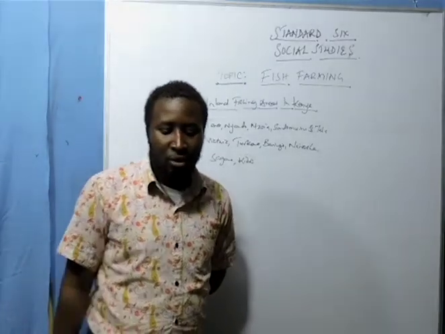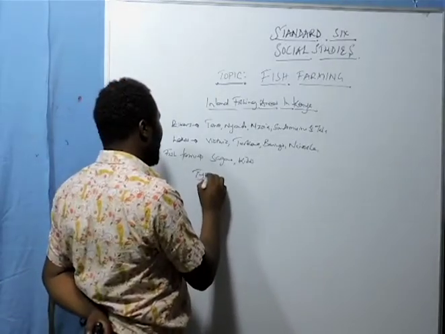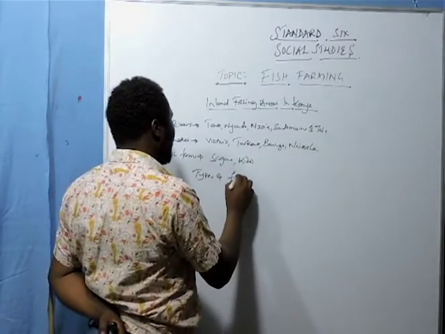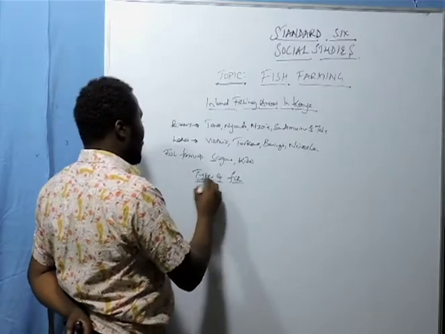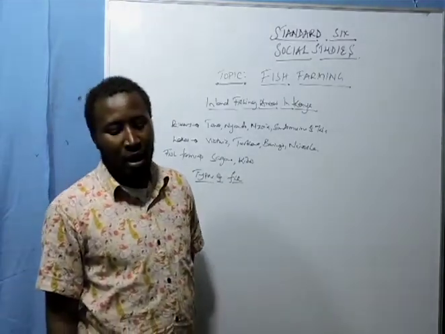Now, the types of fish that are caught there.